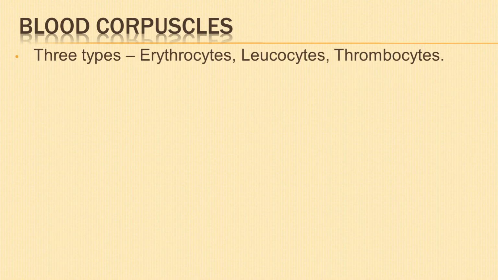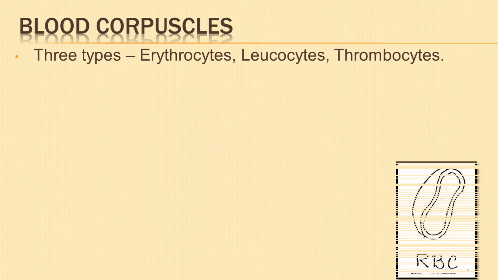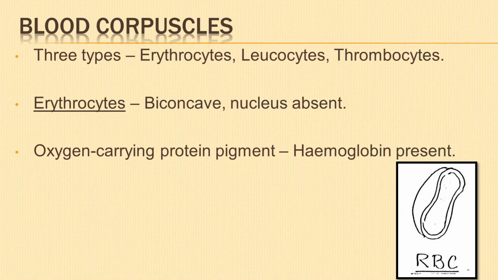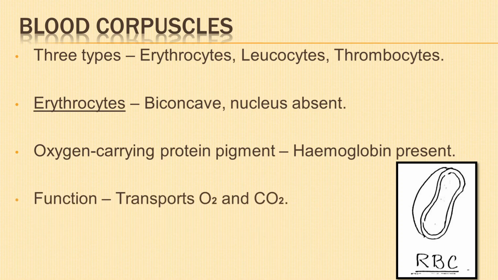Blood corpuscles are suspended in plasma and are of three types: erythrocytes or RBC, leukocytes or WBC, and thrombocytes or platelets. Erythrocytes or RBCs are biconcave, disc-like cells devoid of nucleus. They contain oxygen-carrying protein pigment hemoglobin. The important function of RBC is to transport oxygen and carbon dioxide.